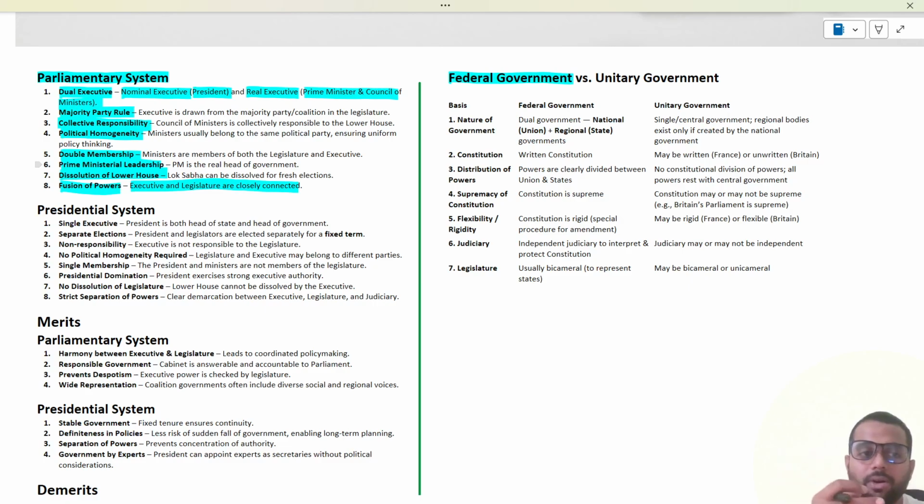We have the majority party rule as well, we have political homogeneity as well, and we have double membership, that is, the ministers who are part of the executive are also part of the legislature.